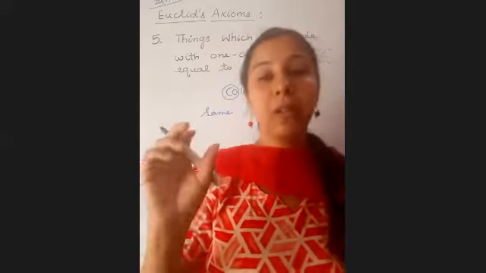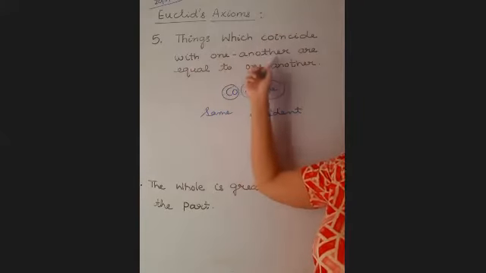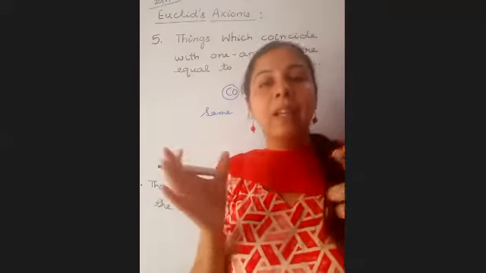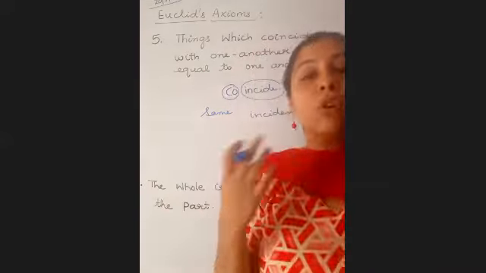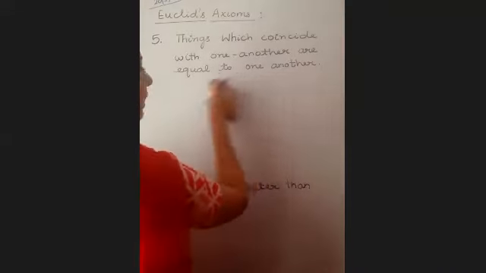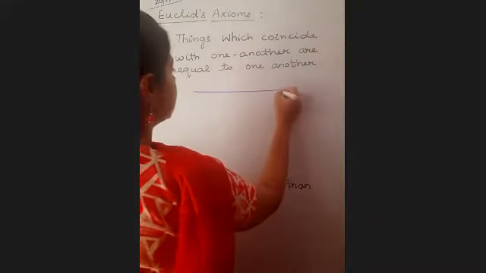So here also it is something related, that things which coincide with one another, things that fall on each other, then they must also be equal. For example, here in mathematics, what does it mean? They mean to say, suppose there is a line segment AB.